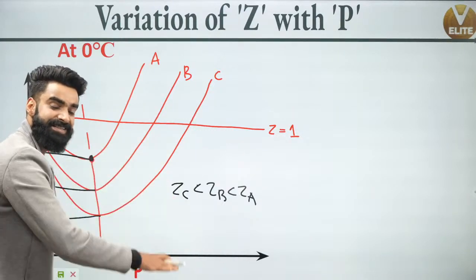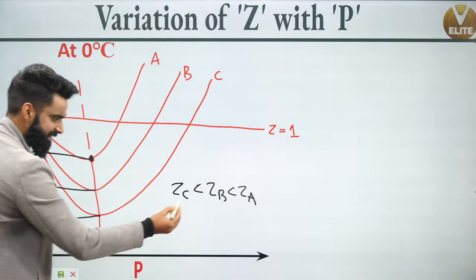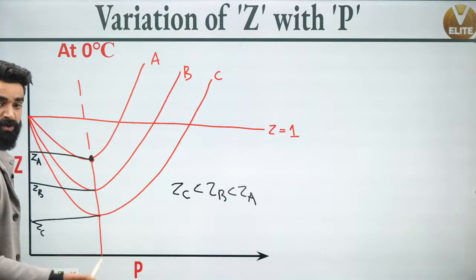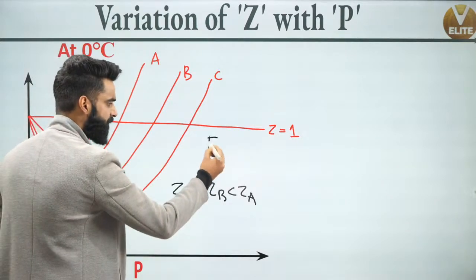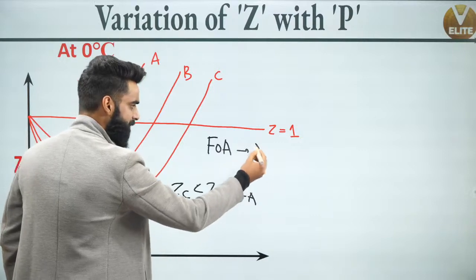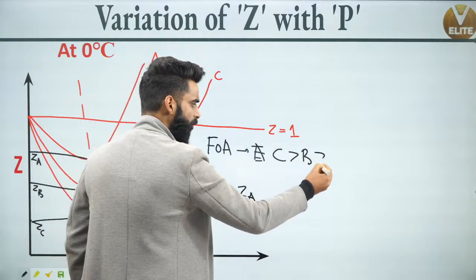Lesser the value of Z, more the force of attraction. So can I say C has got the lesser value of Z over here, so C gas molecules will have more force of attraction. So I would say the force of attraction in C is going to be maximum, followed by B, followed by A.